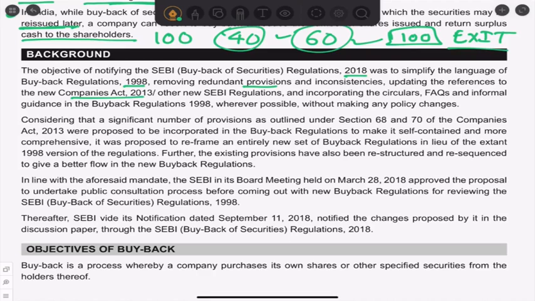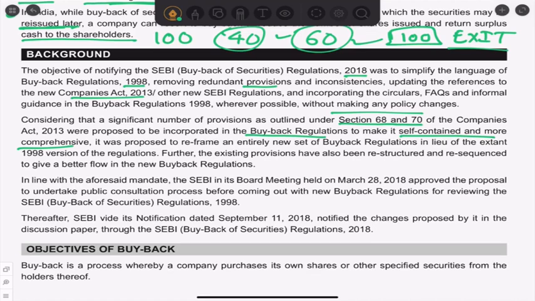Considering that a significant number of provisions as outlined under Sections 68 and 70 of the Companies Act were proposed to be incorporated in the buyback regulations to make them self-contained and more comprehensive. Because we have Section 68 on buyback and Section 70, we need robust buyback regulations. It was not happening.